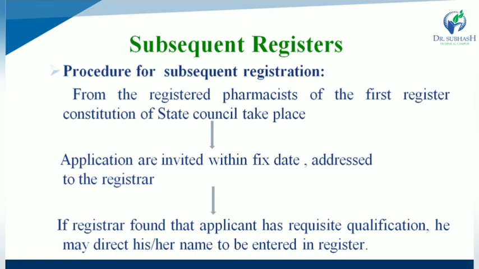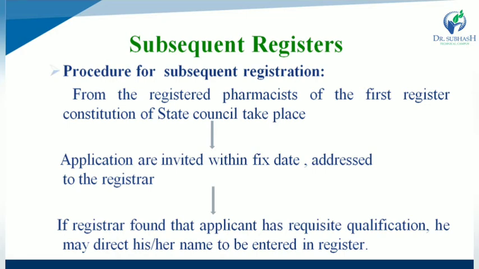What about subsequent registers? Procedures for subsequent registration, that is from the registered pharmacist of the first register constitution of state council takes place, the applications that are invited within the fixed date and that are addressed to the registrar, and after that, if the registrar found that applicant has a requisite qualification, he may direct his or her name to be entered in register. So what are the procedure or steps for subsequent registration?